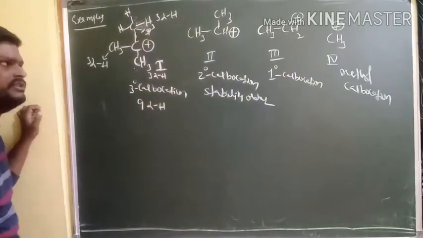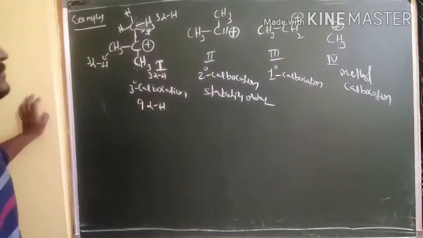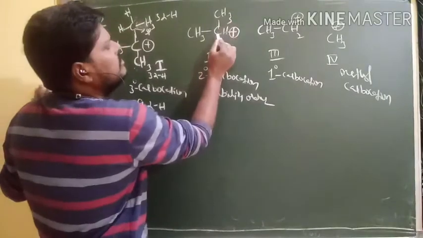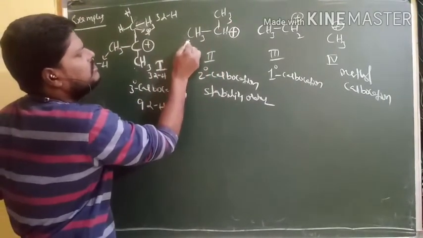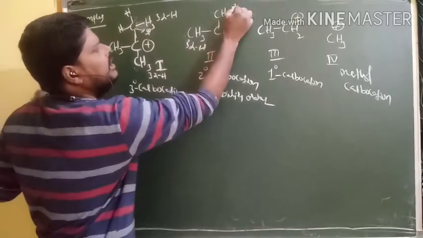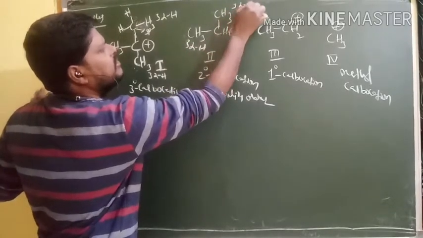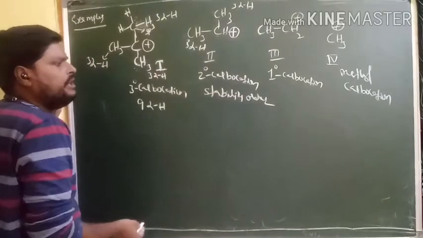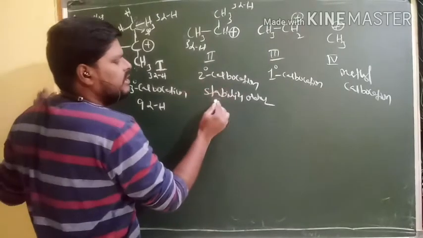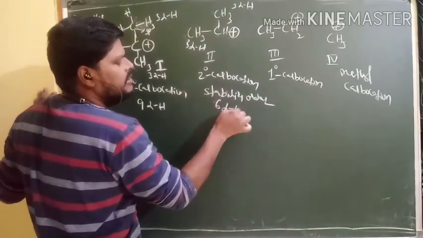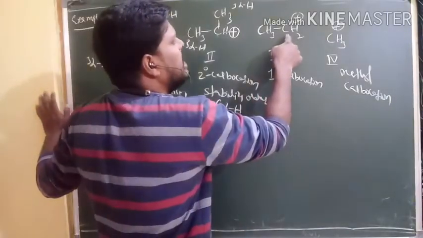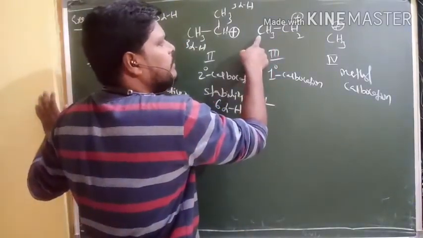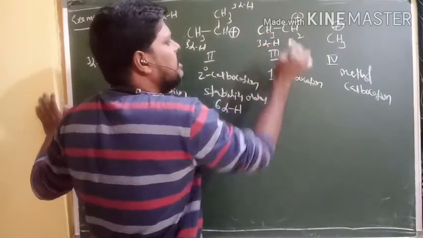9 alpha hydrogens are there, right? And here this carbocation is connected with 2 carbons. Here 3 alpha hydrogens and here 3 alpha hydrogens. Total how many alpha hydrogens in secondary carbocation? 6 alpha hydrogens are there, right? And this carbocation is connected with only 1 carbon, and we have only 3 alpha hydrogens.